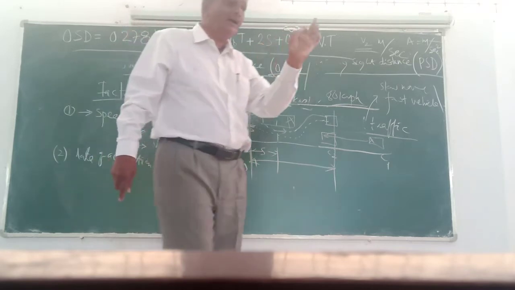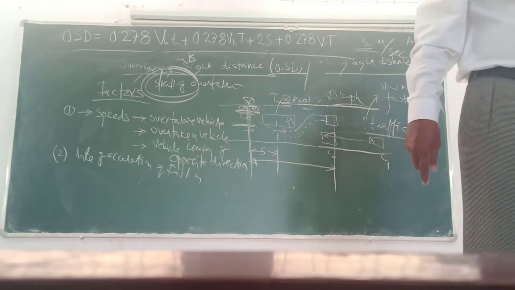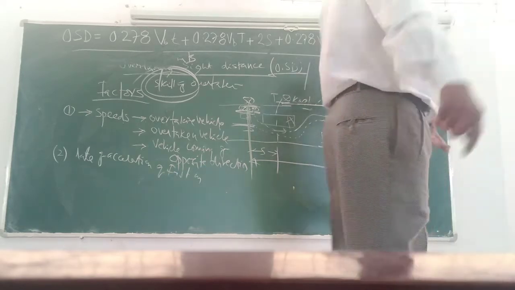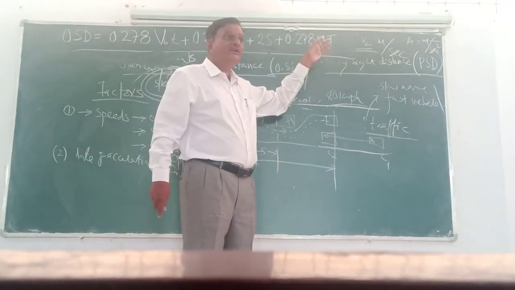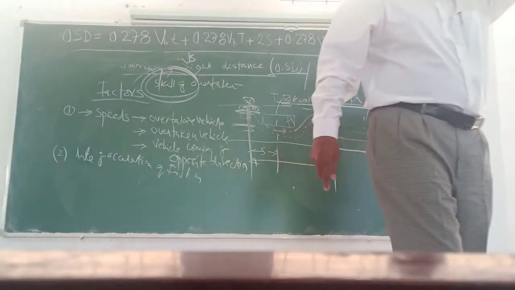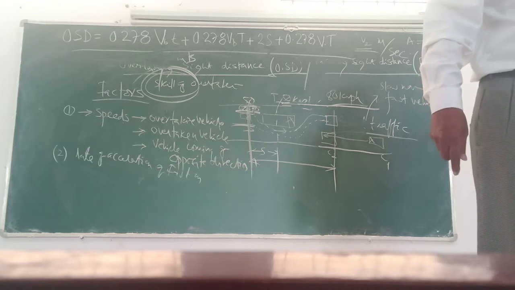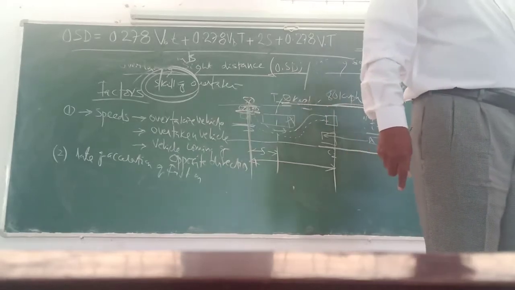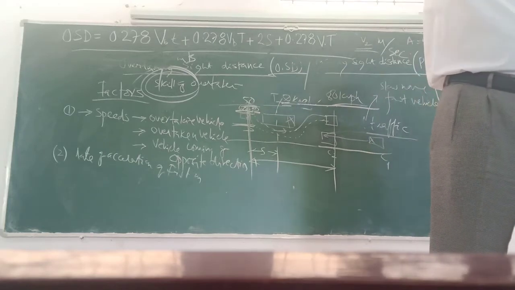T is the total overtaking operation time, capital T. The different terms will have different meanings, with examples I will tell in advance. Finally, V is the speed of the oncoming vehicle, the fast moving vehicle coming from the opposite direction, in kilometer per hour. Capital T is again the total overtaking operation time.